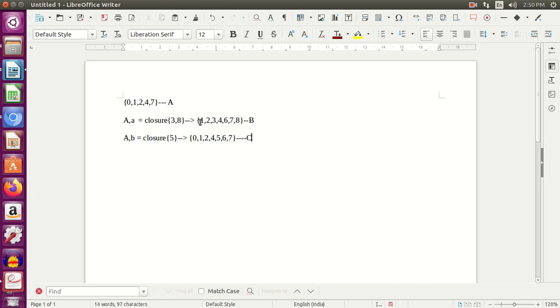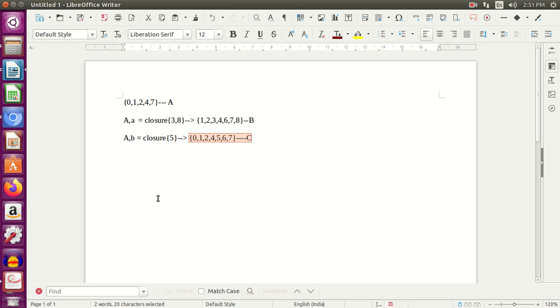Again, repeat the same thing for state B, and repeat the same thing for state C. I'm not doing the entire process because it will be very lengthy, but please don't use shortcuts by just eliminating the null moves, because that would not always give you the proper result. Sometimes it might, but it is not the appropriate process.